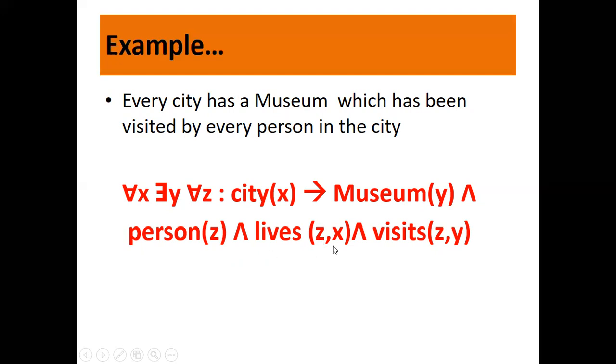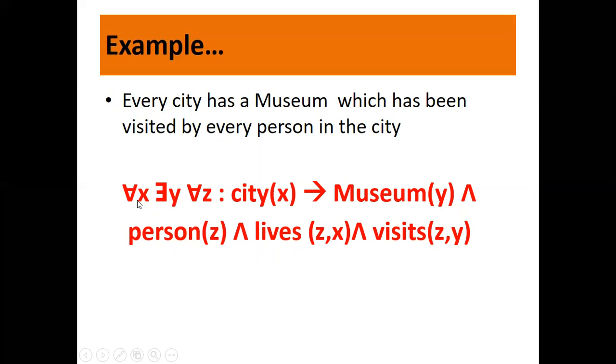Person z lives in the city x and person z visits the museum. X is a city which represents all the cities. Y represents the museum. Z represents the person who lives in that city. Z lives in the city x and z visits the museum, that is y. Is it fine? It's very simple in fact. Only thing is here you have the combination of all.